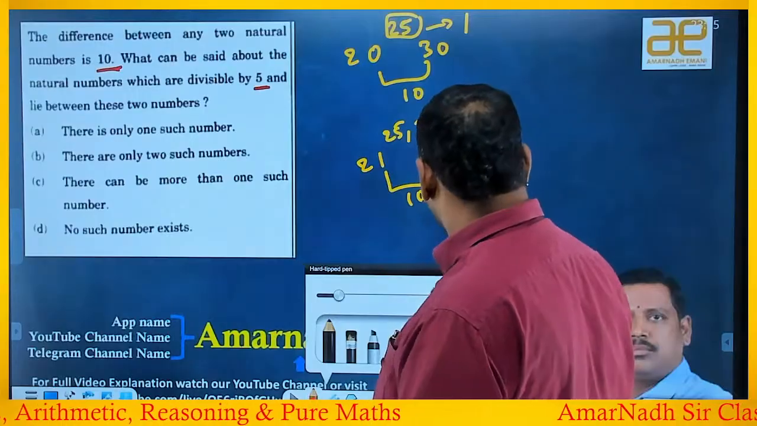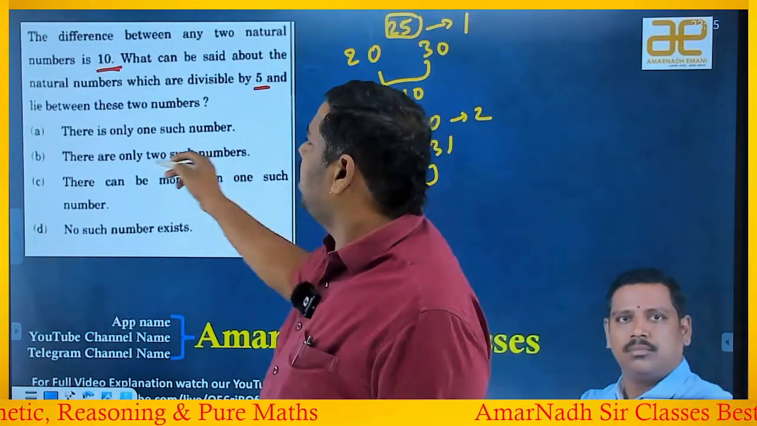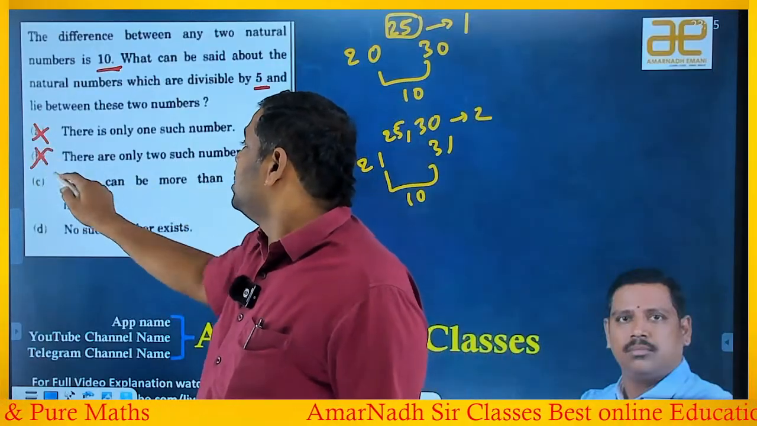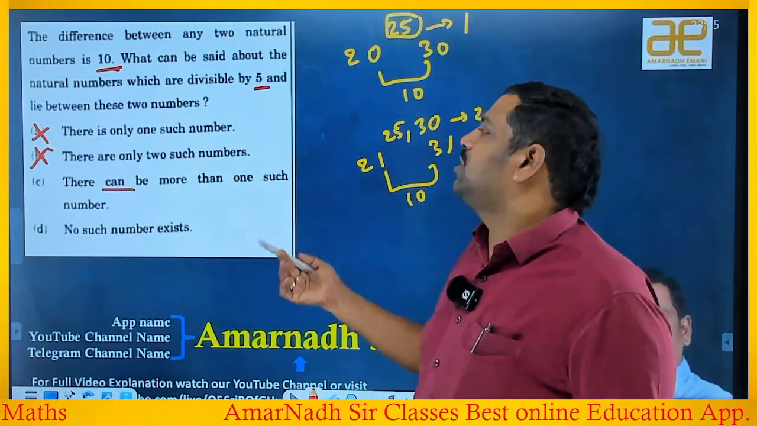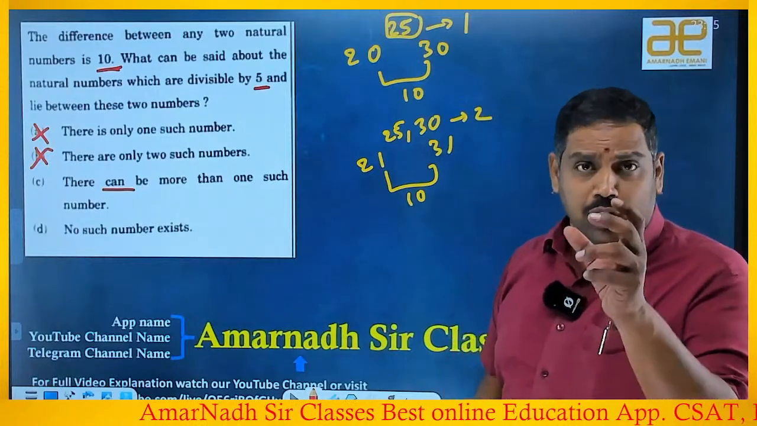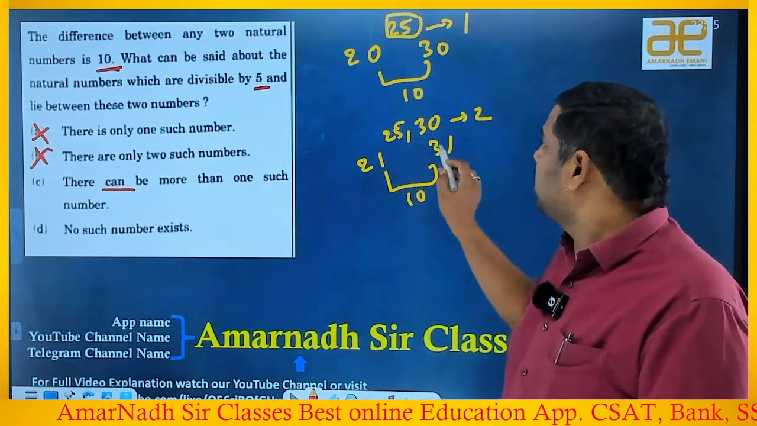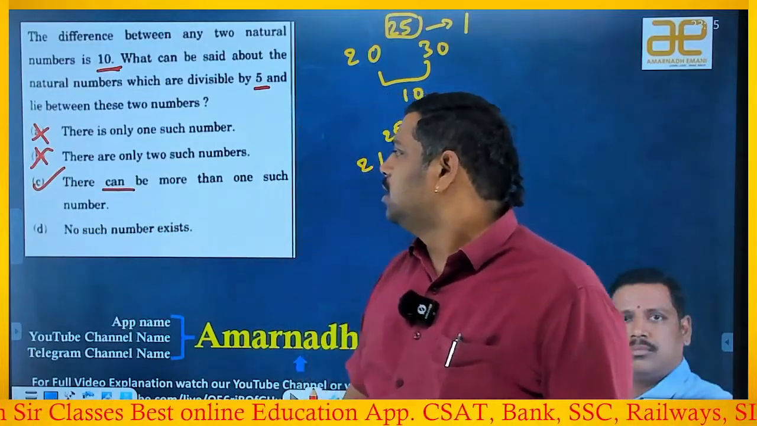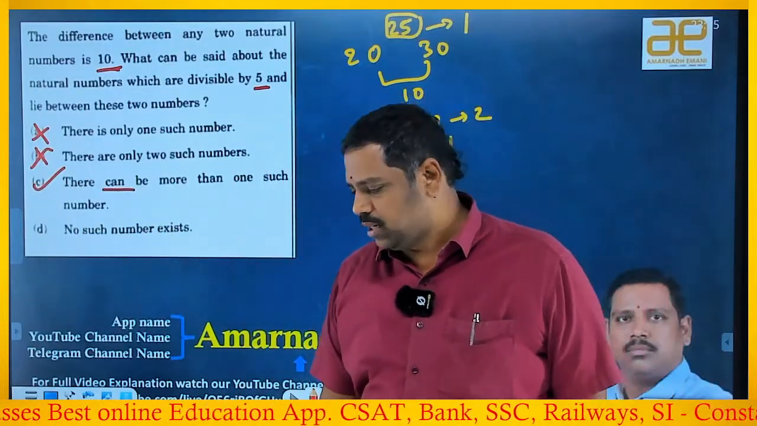Okay, now he is asking, there is only one such number. Who said that? In this case, we have only one. In this case, we have two, right? So I can't say there are only two such numbers. There can be more than one such number. Can means a possibility. There is a possibility of having more than one. Yes, it is a possibility. So definitely C is the right answer. Okay, so C is the answer. Understood, my dear boys and girls?